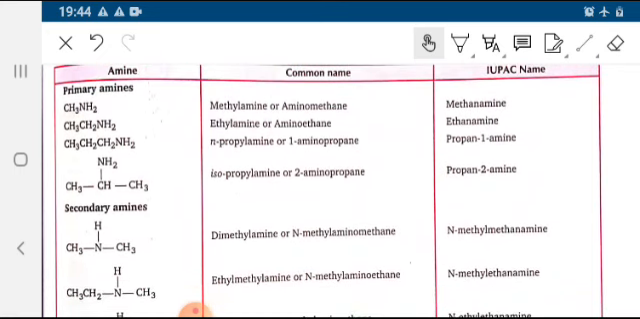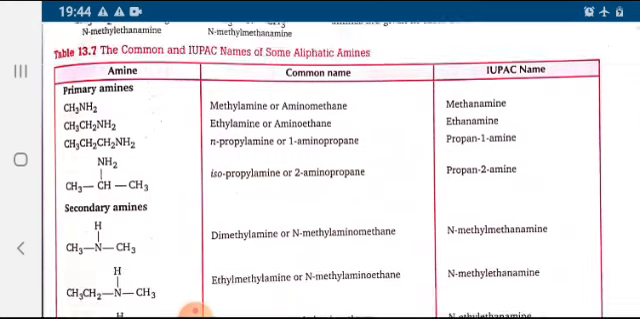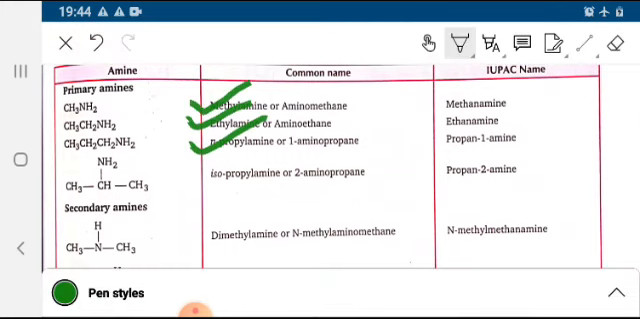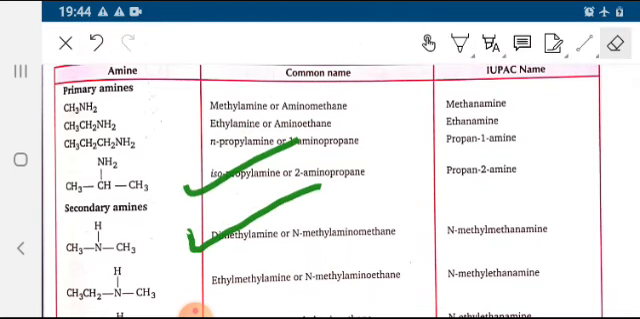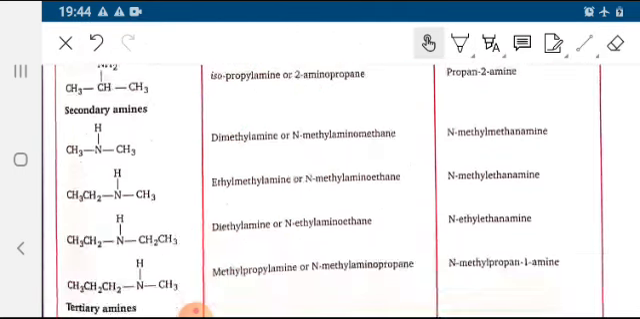CH3NH2 is methylamine, aminomethane or methenamine. CH3CH2NH2 is ethylamine, propylamine, isopropylamine, dimethylamine. These are the various examples.